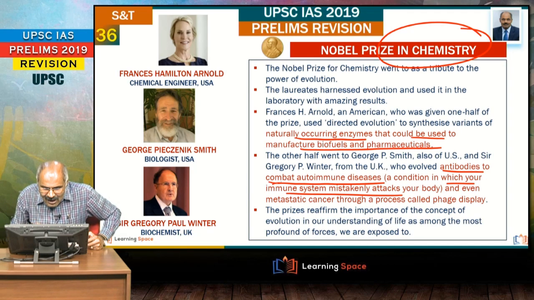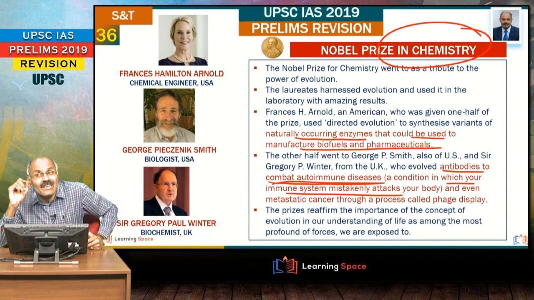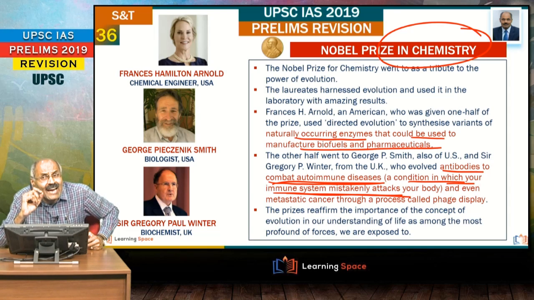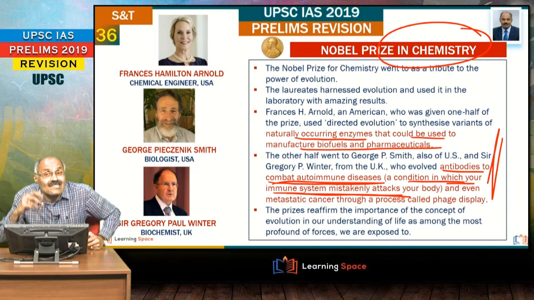That is known as autoimmune disease. Very, very important. So half of the Nobel Prize has gone to antibodies to combat autoimmune diseases.